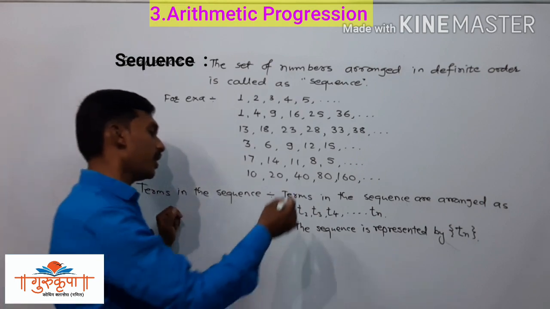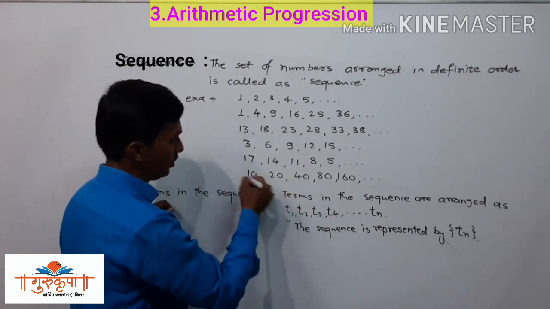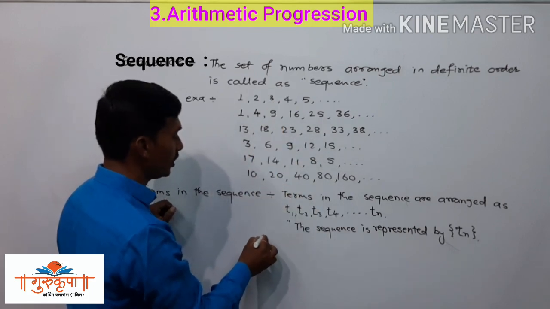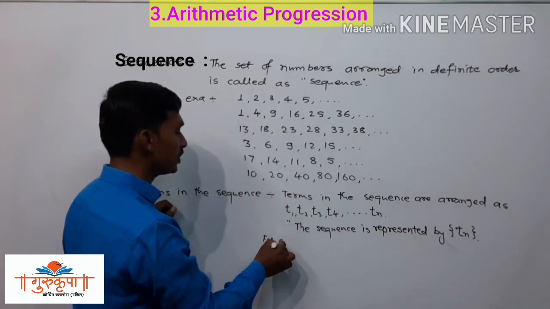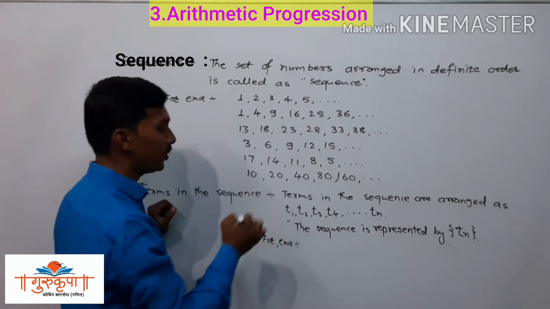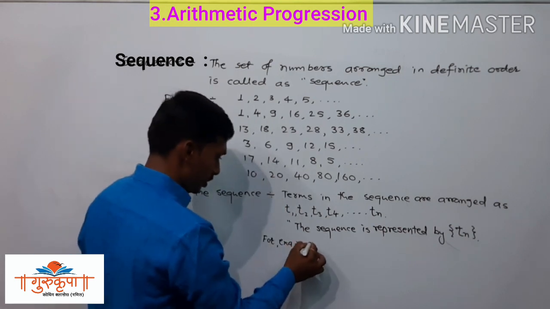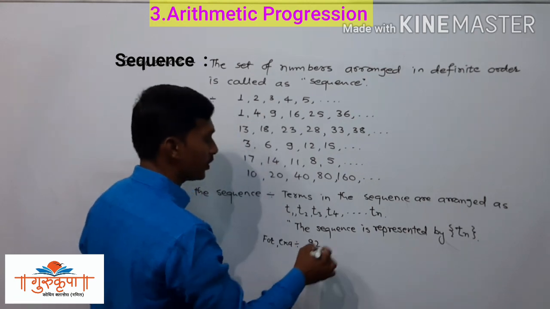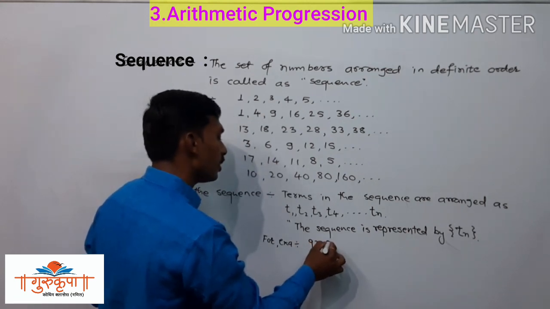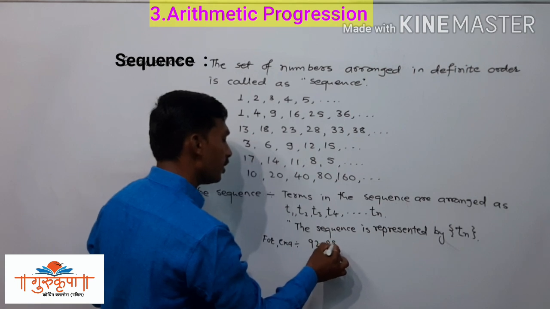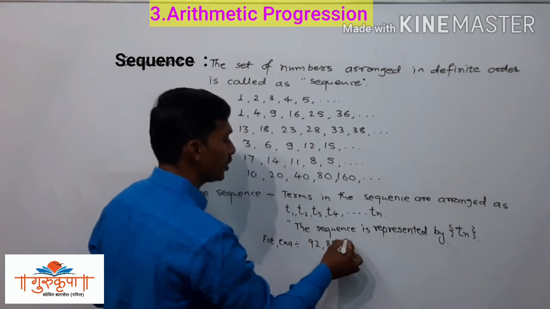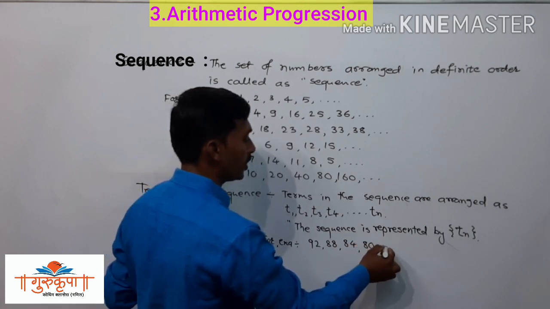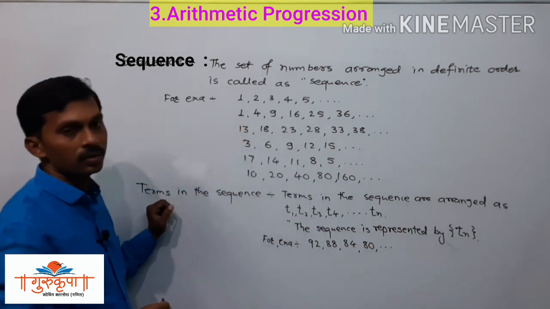Now here we will take an example. We can take any sequence, or we will write a new sequence. For example, this is 92, then 88, then 84, then 80, and so on.